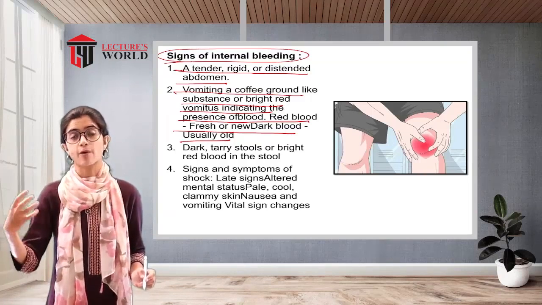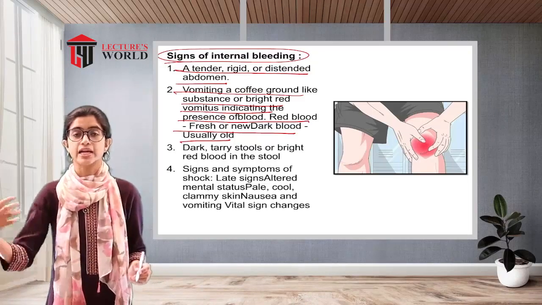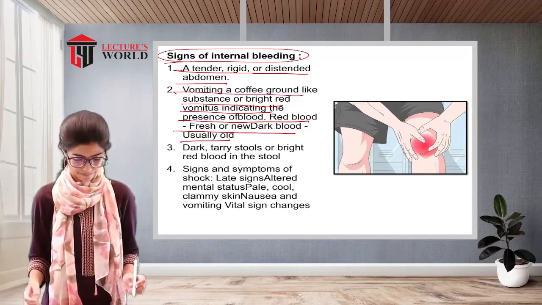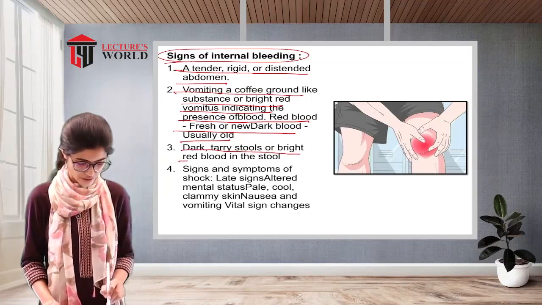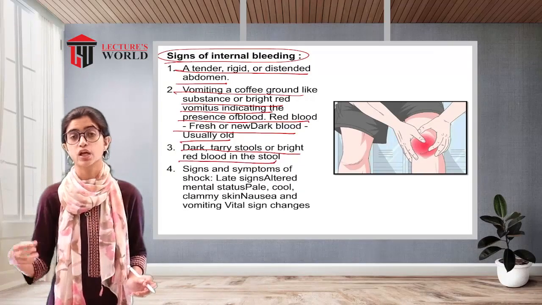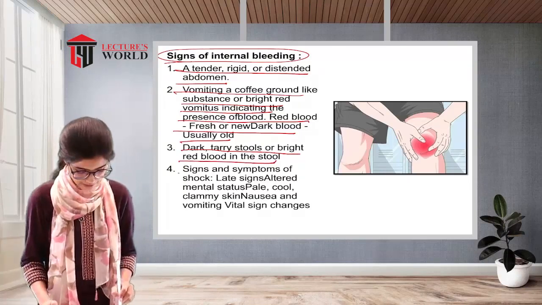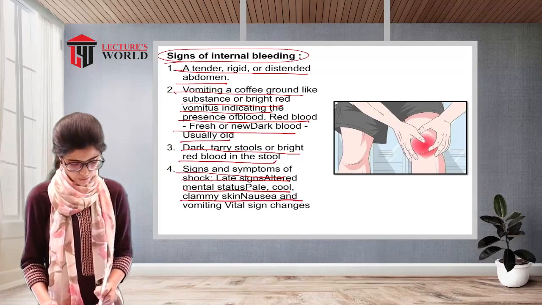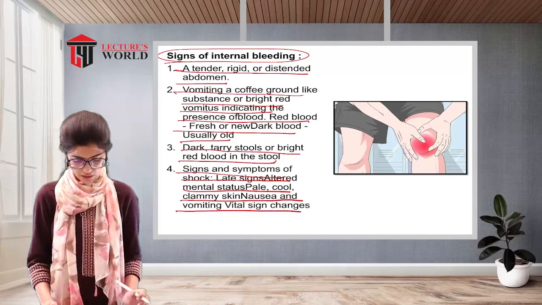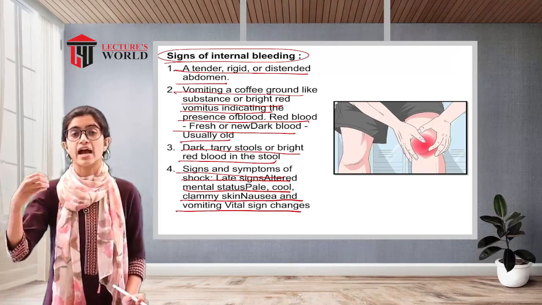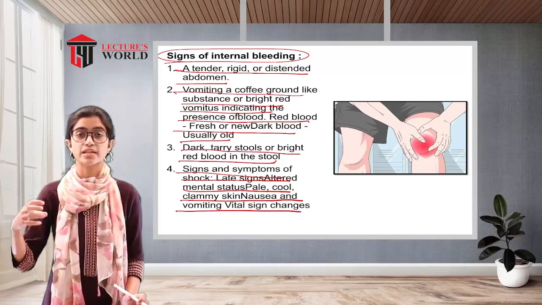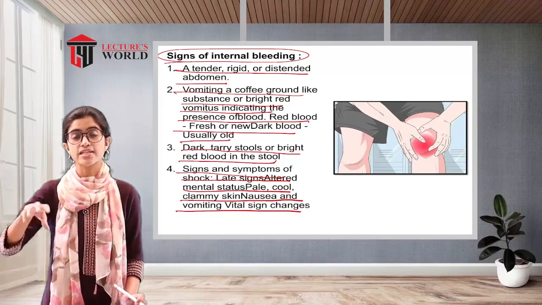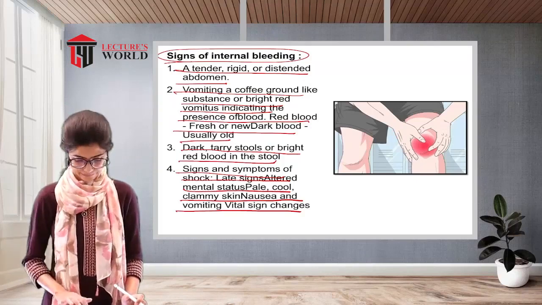Blood in the vomit basically indicates that there is some damage to the upper gastrointestinal tract. Dark tarry stools or bright red blood in the stool indicate damage to the lower gastrointestinal tract. Signs and symptoms of shock, late signs: altered mental status, pale, cool, clammy skin, nausea and vomiting, vital sign changes. As we discussed earlier, the signs of shock include a cool, clammy skin, a weak but rapid pulse, nausea and vomiting. So these are all the signs of internal bleeding.